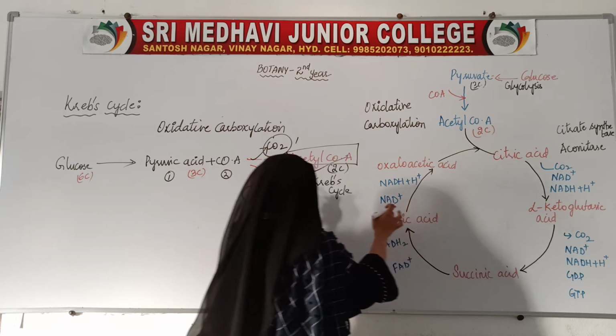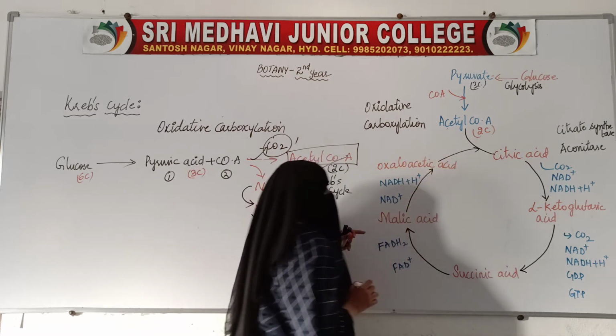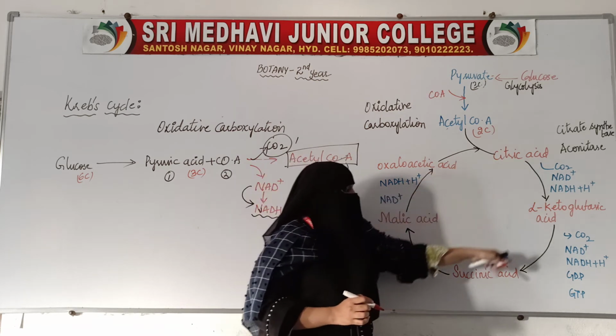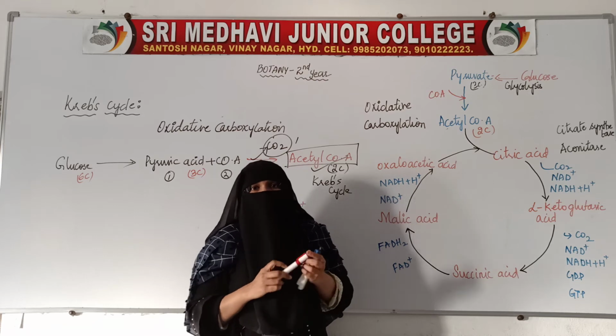Now this acetyl coenzyme A enters into the Krebs cycle. Let us see what happens during the Krebs cycle.